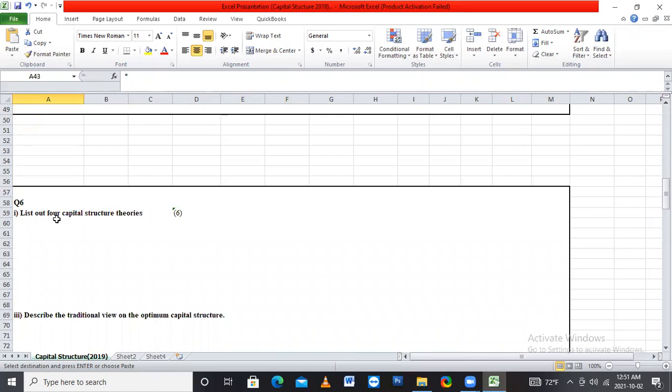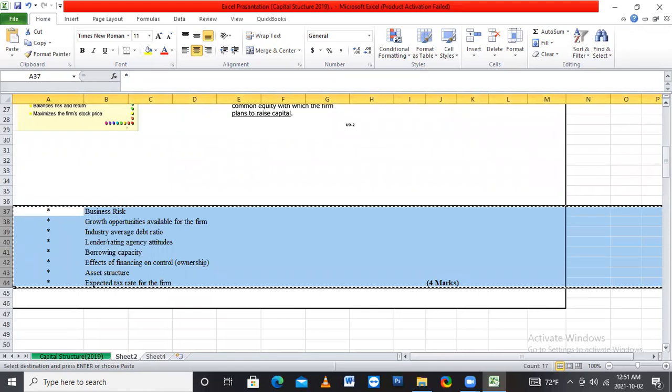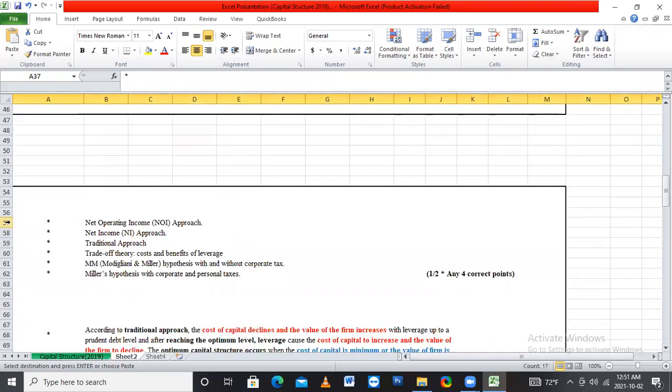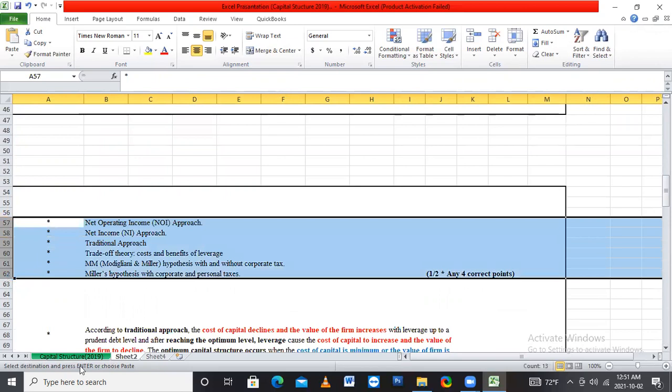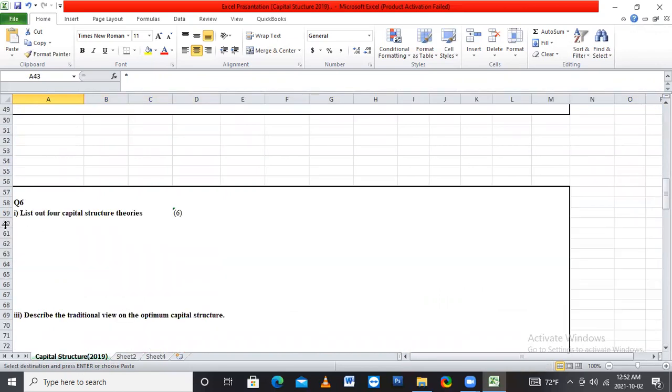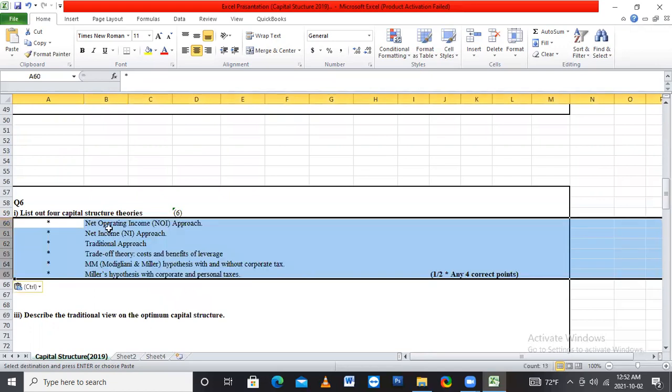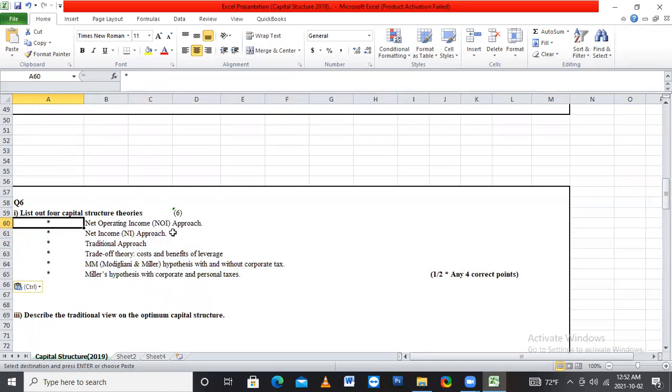List out 4 capital structure theories. We have 6 theories, but they ask only 4 capital structure theories. First one is net operating income approach, NOI approach. And the second one is net income approach, NI approach. And the third one, traditional approach.